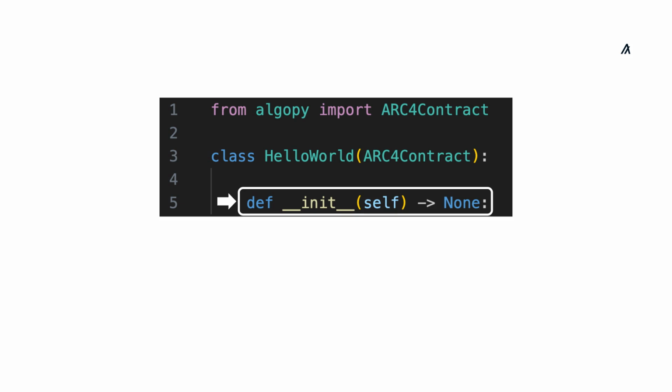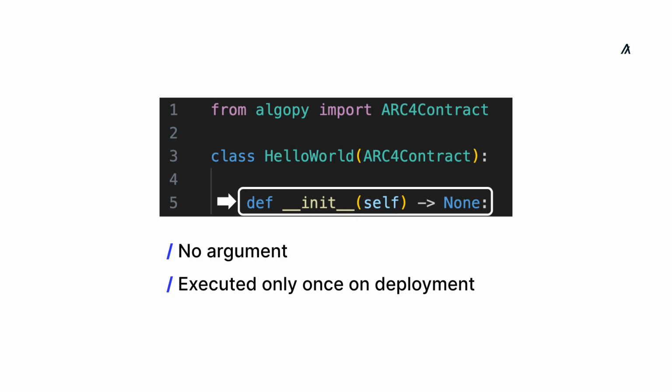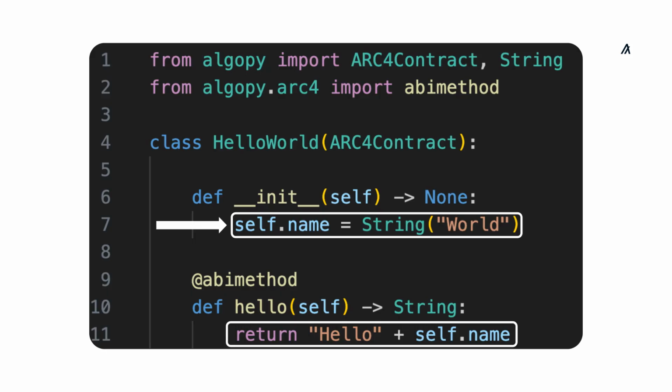Contract classes can optionally implement an init method, which is a special method that takes in no arguments and is executed once on deployment of the contract. The init method is a good place to put common initialization code, like defining and initializing various contract state.